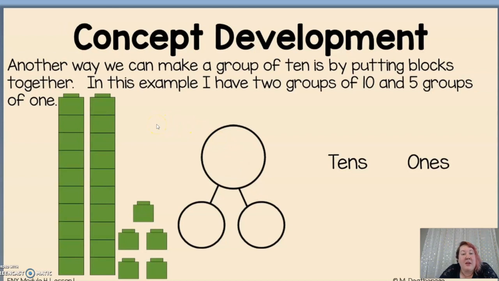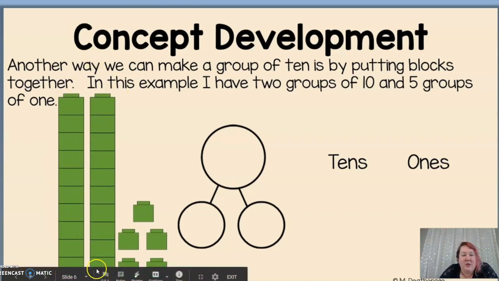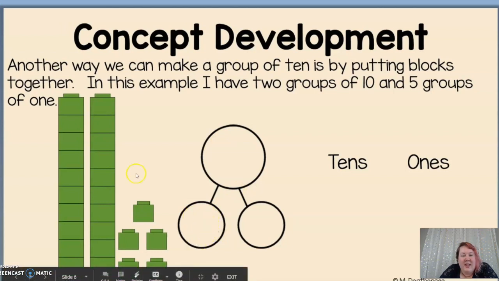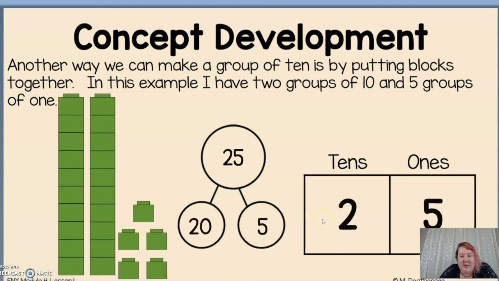Another way that we can make a group of 10 is by putting blocks together. In this example, I have 2 groups of 10 and 5 groups of 1. 1 and 2 groups of 10, so this is 10 and 20. And then here, look, these are groups of just 1 in each group, 1, 2, 3, 4, 5. So that's going to be 20 in our tens and 5 in our ones. There you go, 25.